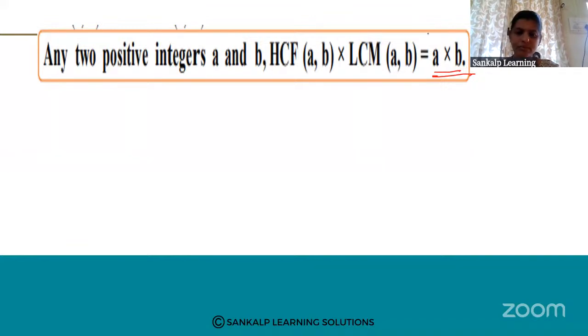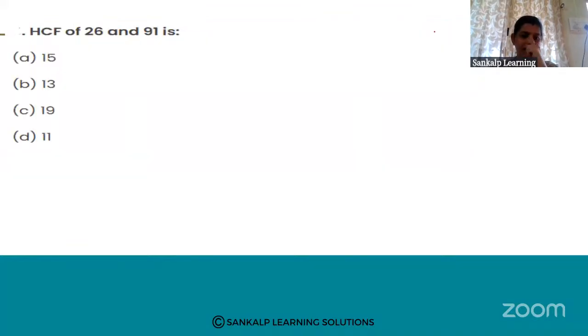Okay. Next comes, shall we solve some multiple choice questions? Yes, my dear students. HCF of 26 and 91 is, what have they asked here? HCF of 26 and 91. So we'll do prime factorization. How to do prime factorization? Already you know. Yes. So 26 and 91.